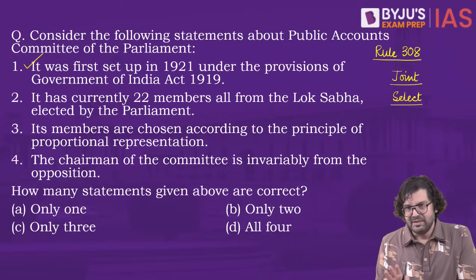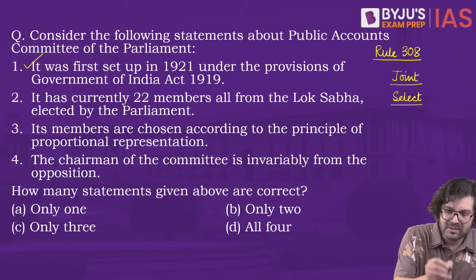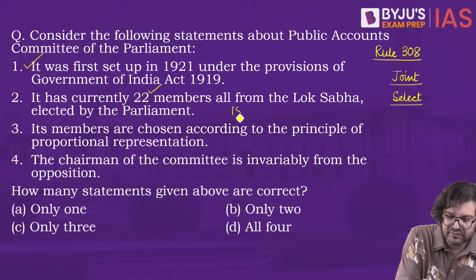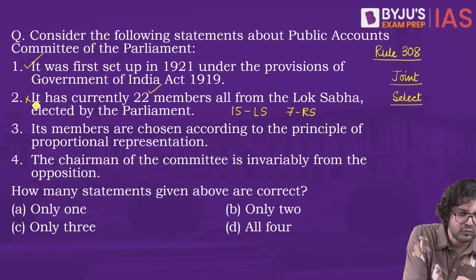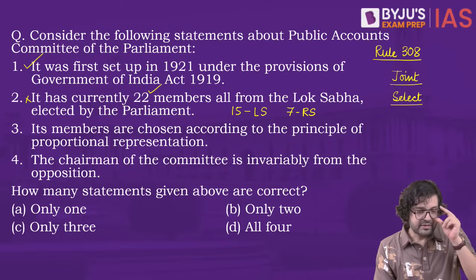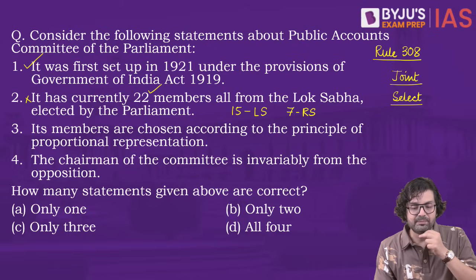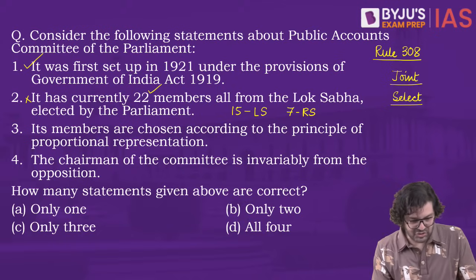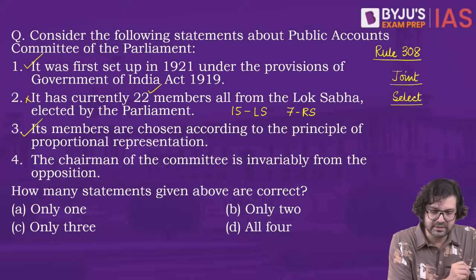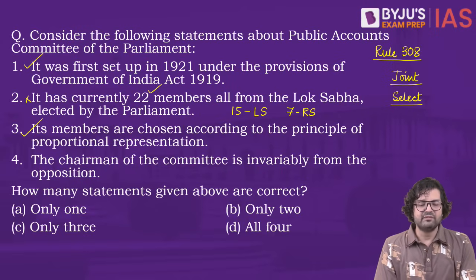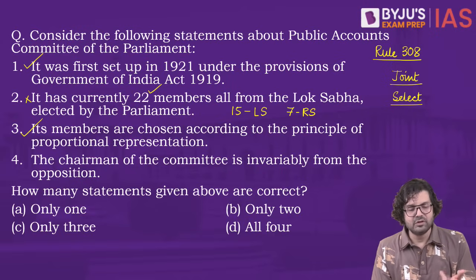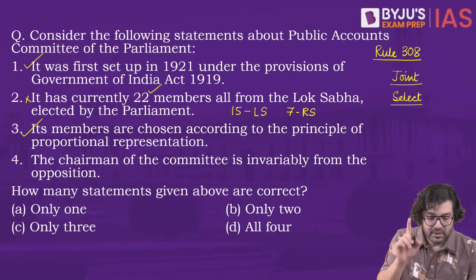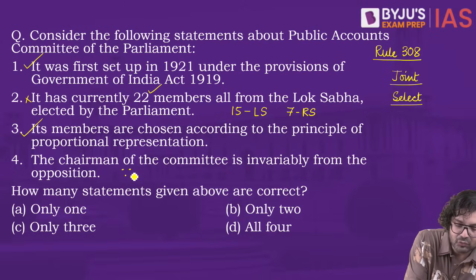PAC is not a select committee. It's a joint committee. It has 22 members, yes, of course, but 15 of them come from Lok Sabha and 7 come from Rajya Sabha. 2 is wrong. Number 3, its members are chosen according to the principle of proportional representation. Yes, absolutely correct. And number 4, the chairman of the committee is invariably from the opposition. Yes, that's also true. By the way, this has been true only since 1967.